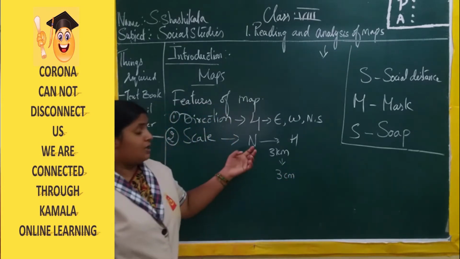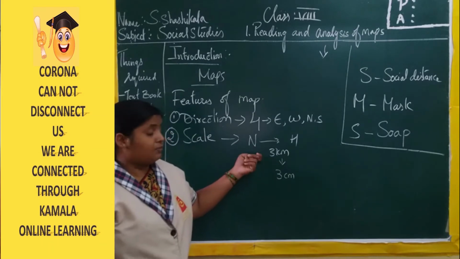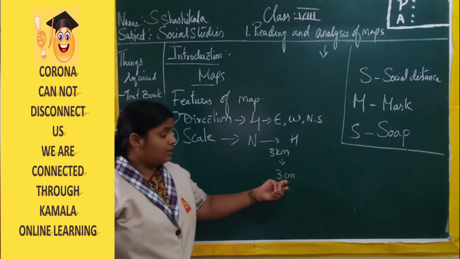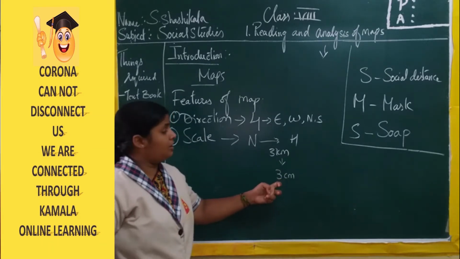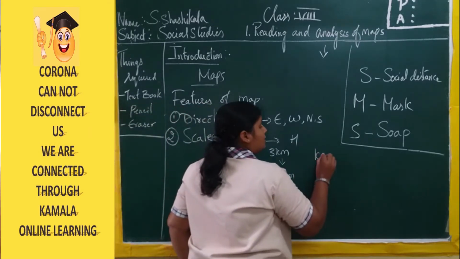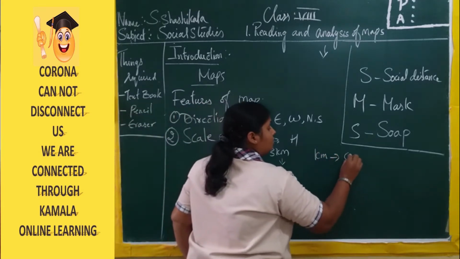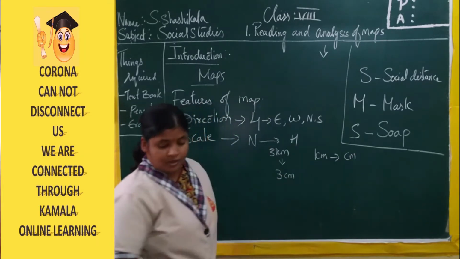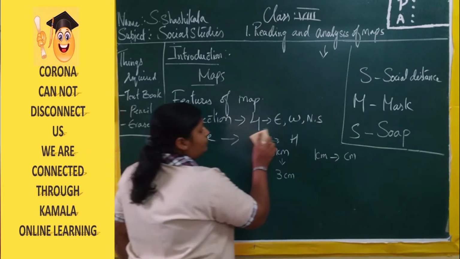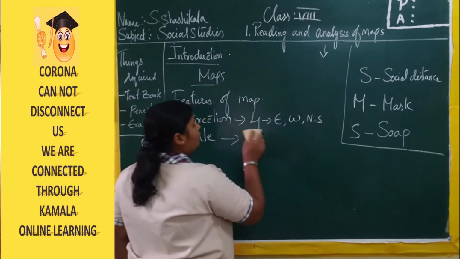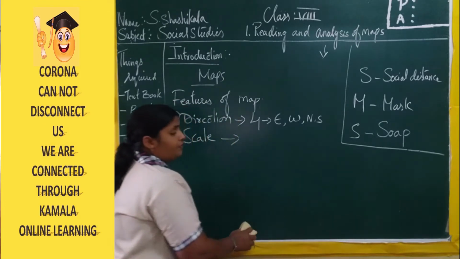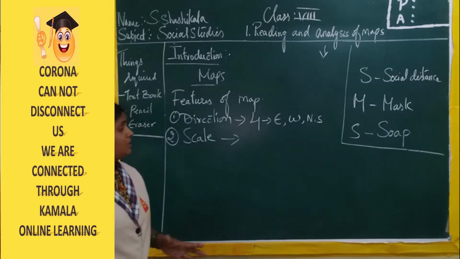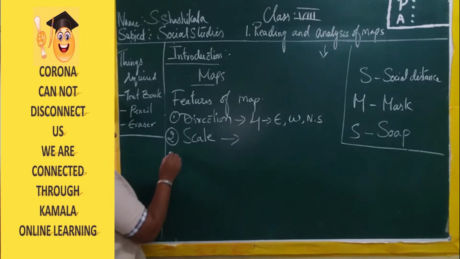So here the actual distance is 3 kilometers, but on the map we are writing 3 centimeters. With the help of this scale we can show the actual distance between the two places very easily.